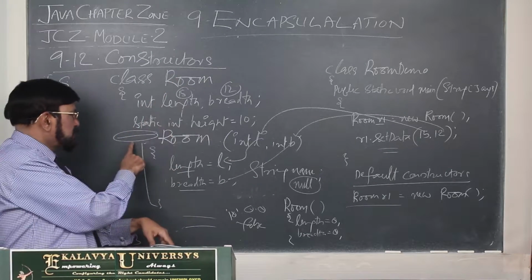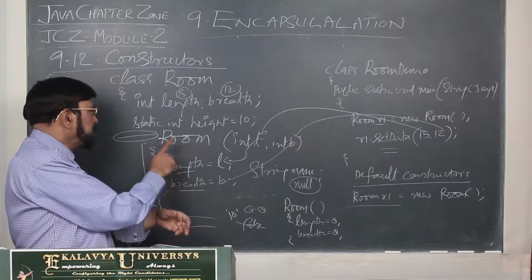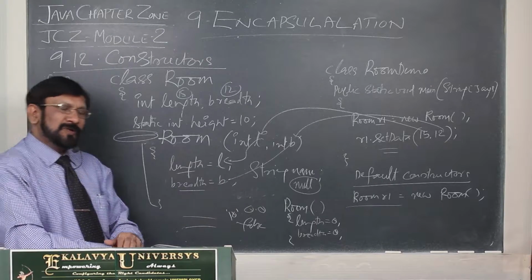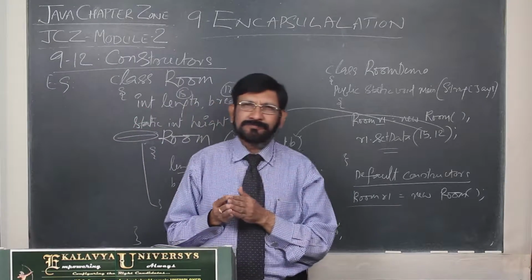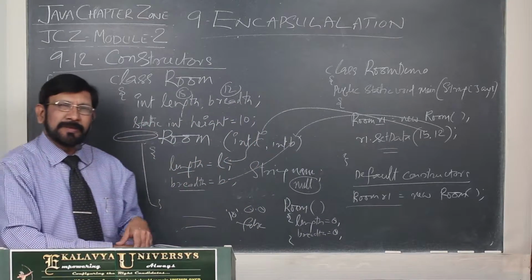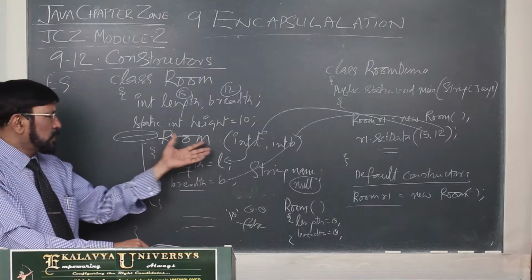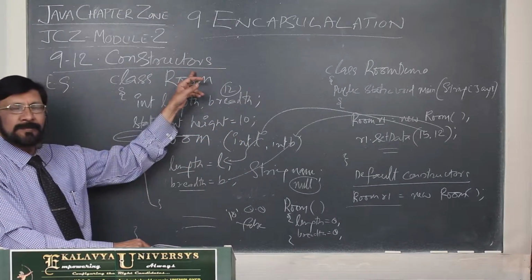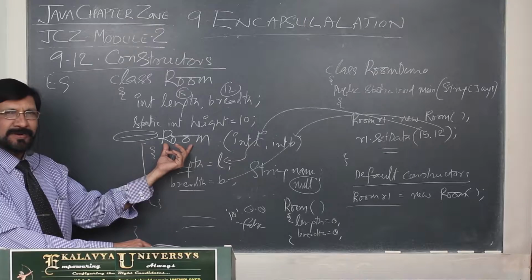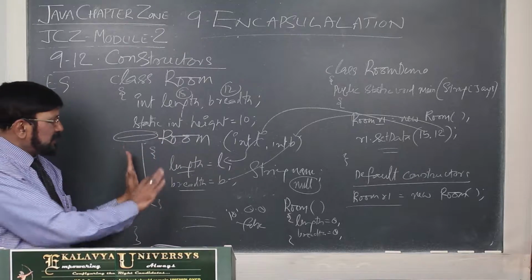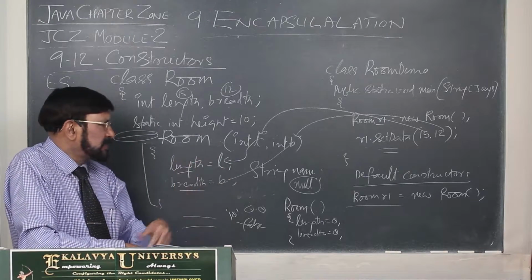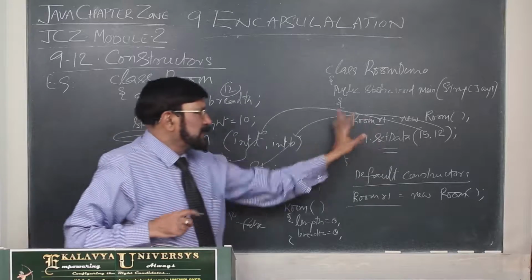So instead of the earlier void setData, I write Room. The rest of the thing is the same. Because of this standardization, you need not think of what name to give. It is so simplified. Any programmer on earth who is developing a constructor uses the same name. They don't have any choice. Whatever the name of the class, that name only is the constructor name. Understand? So the entire mechanism is the same. This is the way of standardization Java provides us. Because of that, it is simplified. But the remaining things are the same.